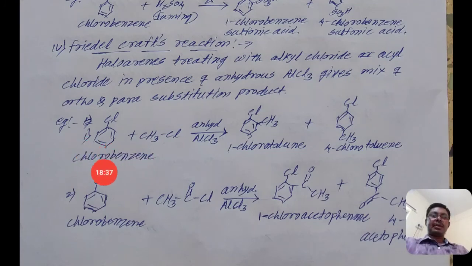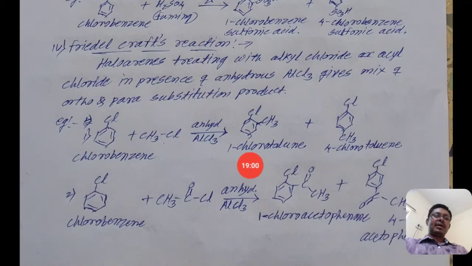See here the example. When chlorobenzene reacts with alkyl halides in the presence of anhydrous aluminum chloride, AlCl3, we get 1-chlorotoluene. That means the methyl group is substituted in place of a hydrogen atom.